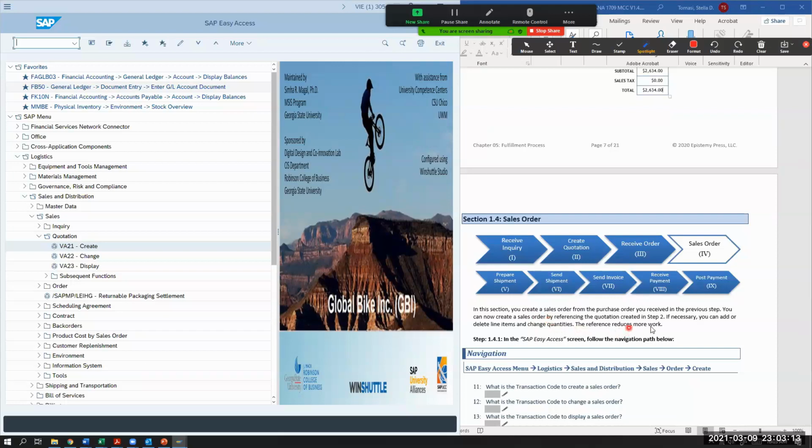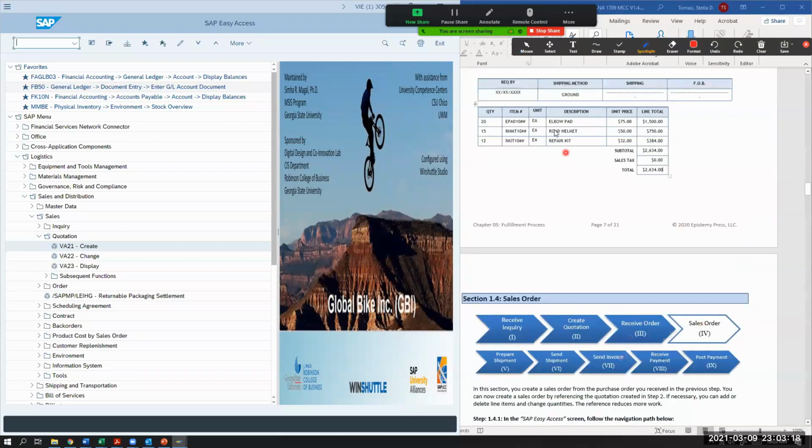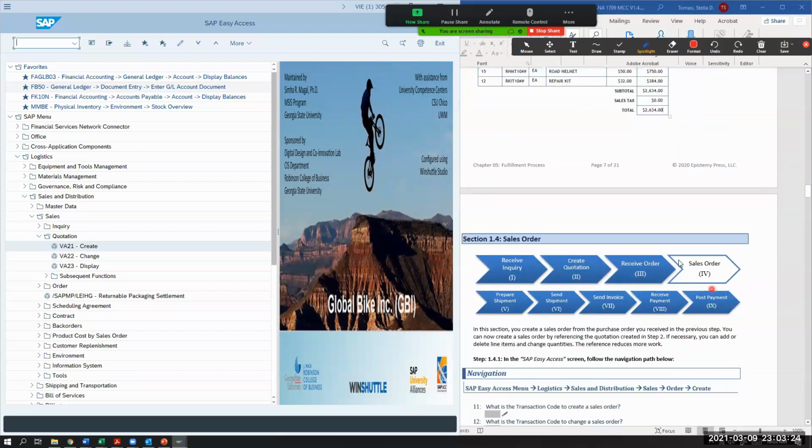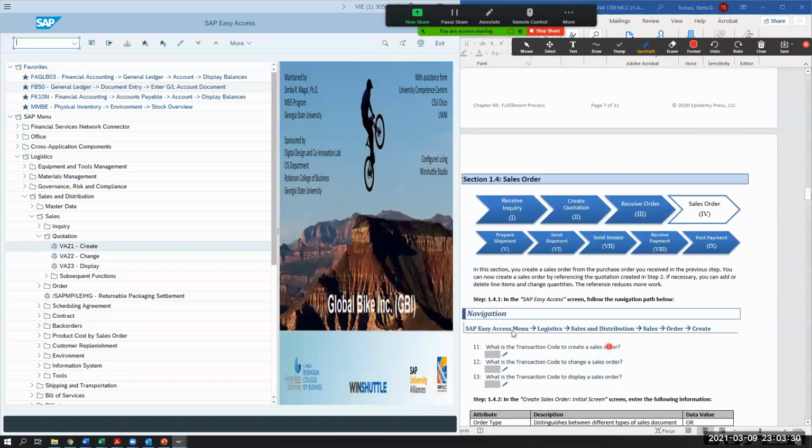So the reference reduces more work. We don't have to recreate a sales order because they're really using our quotation we sent them. Everything kind of matches that quotation. So what we're going to do is create a sales order, and we're going to create it referencing that quotation. So how do we do that?